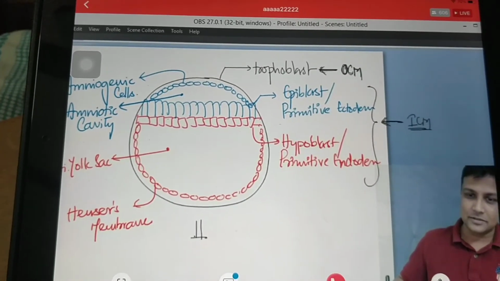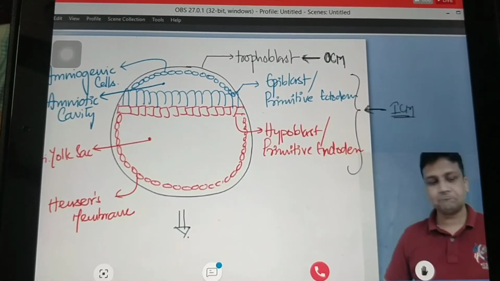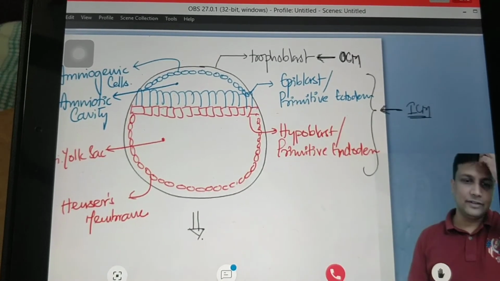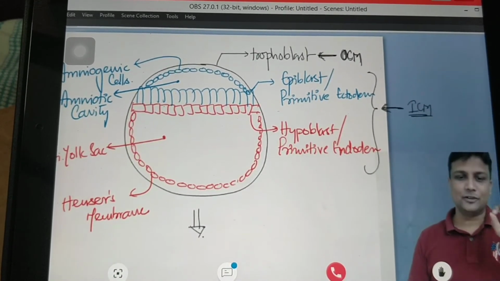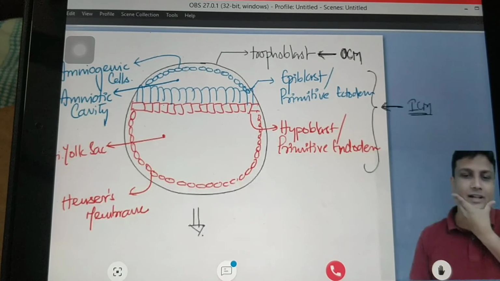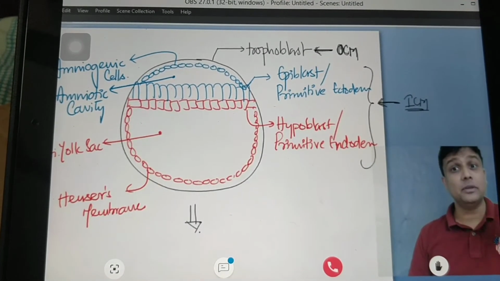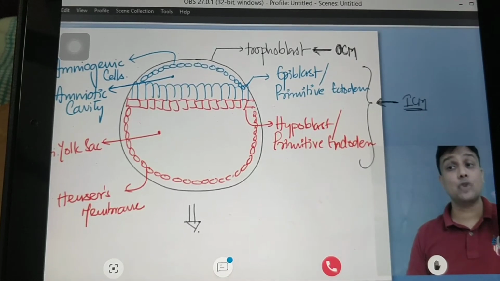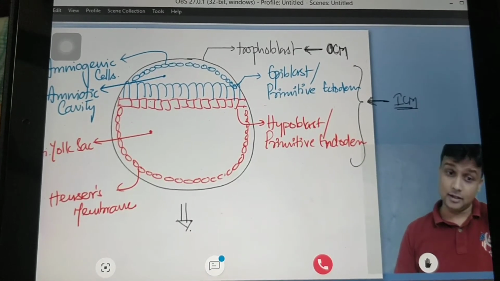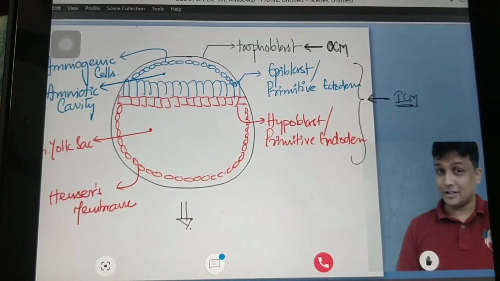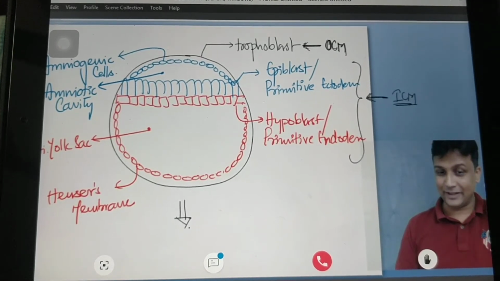How many diagrams did I promise you in the second week? The entire second week we are going to complete in 4 diagrams. So we are done with the second diagram here. Now welcome to the third one. Before going ahead with the third diagram, listen to me with all your ears open.